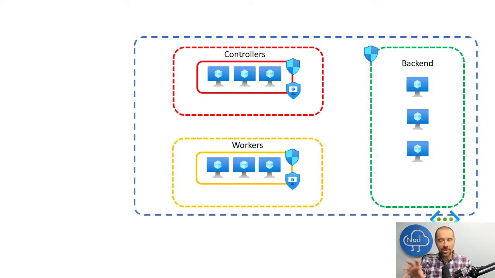On the backend side, you're going to have some backend servers, and then I've assigned a network security group to the backend subnet saying allow any from workers, and that's it. And you can be more prescriptive with additional network security groups on the individual VMs, but it's good to just have a subnet level NSG as well.